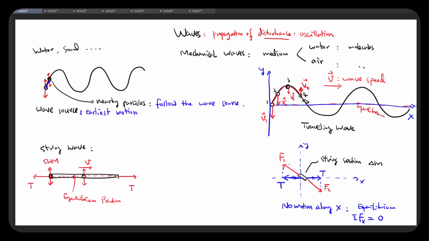Now in the y direction, there's this F1y and F2y, right, acting on the string in the y direction. And in this y direction, we cannot say the small string section here is at equilibrium, because they have acceleration, they have oscillation, right, in this direction. So that's why we should write down Newton's second law for the y direction.